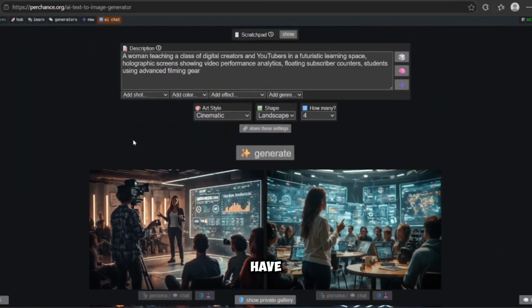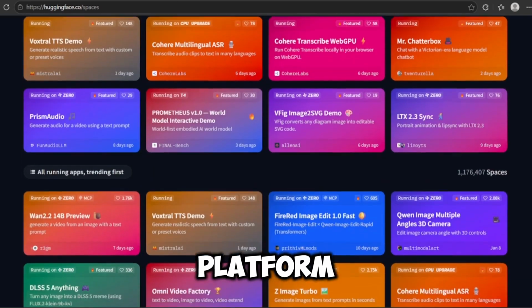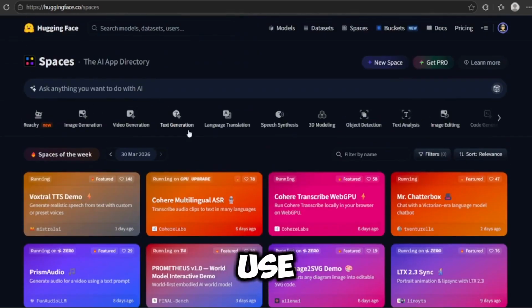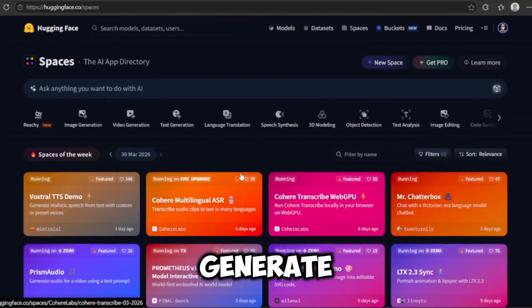So the next tool we have is Hugging Face. A lot of you have heard about this platform, but many people don't really know how to use it properly. So today, I'm going to show you how you can use one of the models here to generate videos as many times as you want.